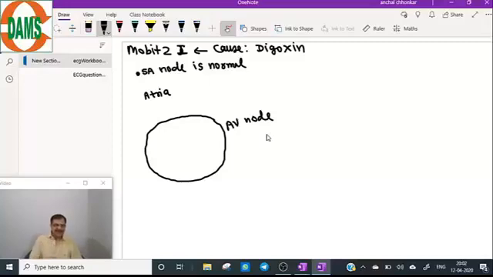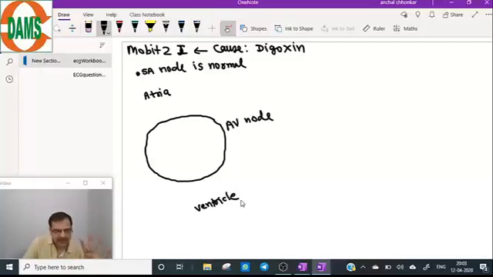AV node is diseased. AV block occurs because of the digoxin, and below are the ventricles. Simultaneously we will draw the ECG and then see the ECG diagram. Actual ECG we will see after making the diagram.